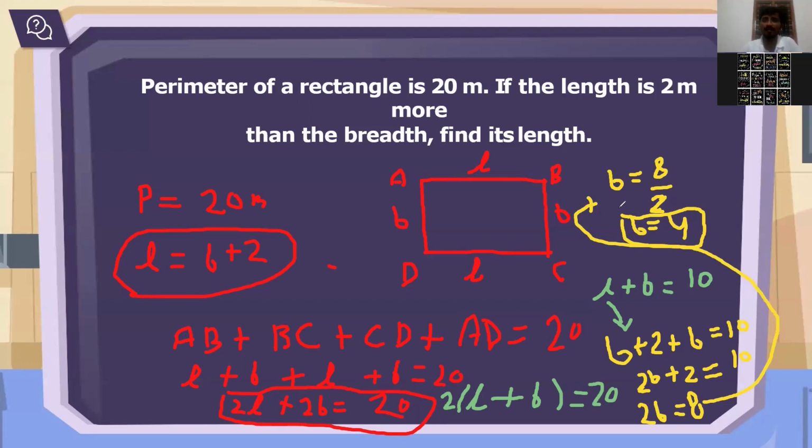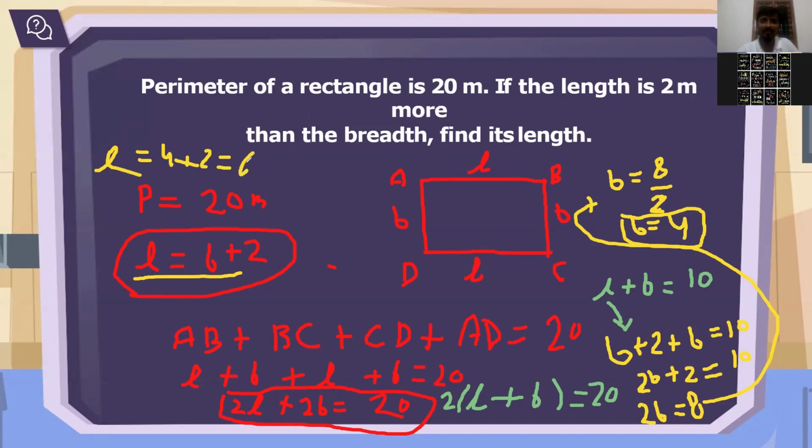But what is B actually? Breadth of the rectangle. But what are they asking in the question? Find its length. We found the breadth, so now how to find the length? Initially they have given that length is 2 more than the breadth. Breadth is 4, so 4 plus 2 is 6. So the length is 6.